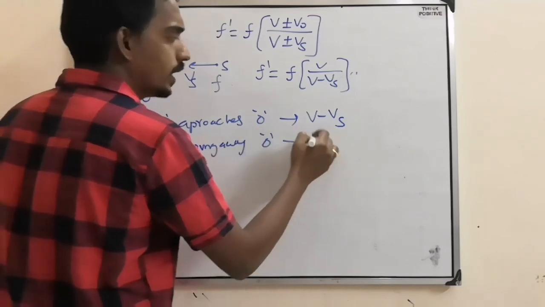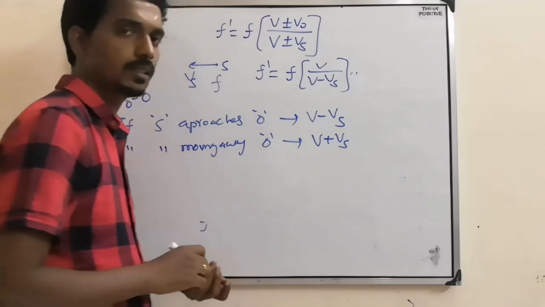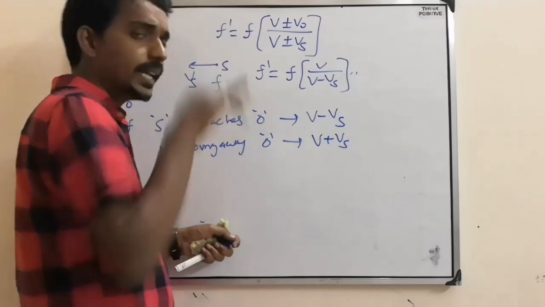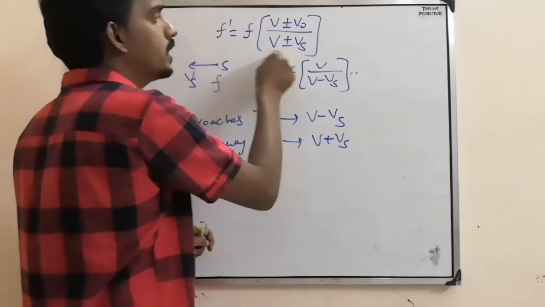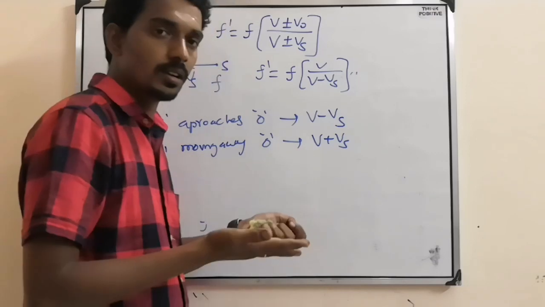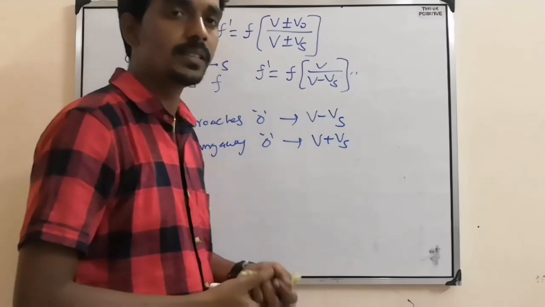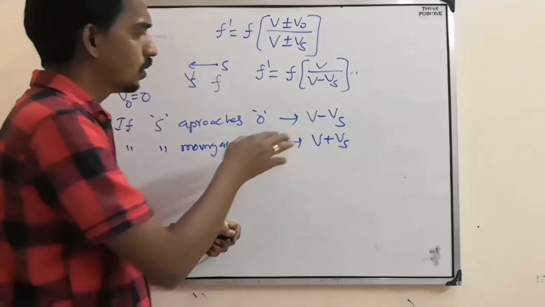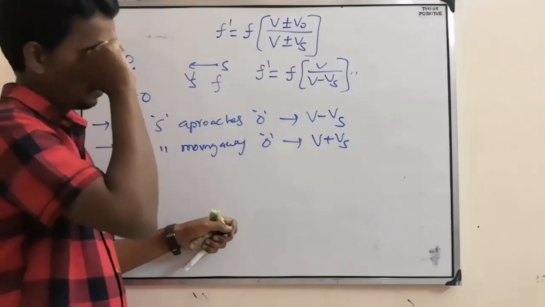Obviously, if the source is moving away from the observer, then what will come? V plus Vs. Why? Because the frequency will decrease, which means the denominator should be more. So what is that? V plus Vs. So like this. Now next thing.